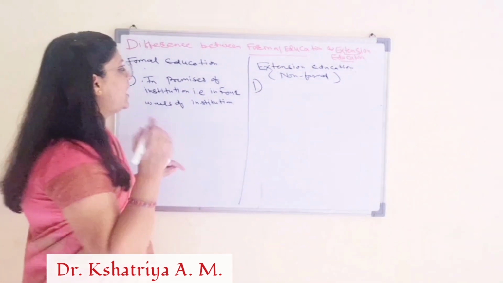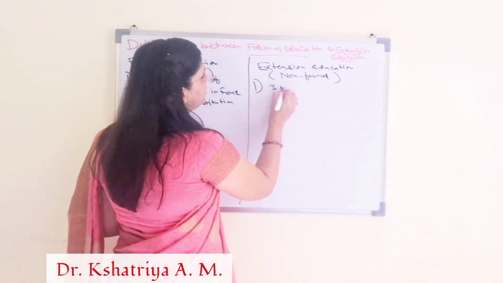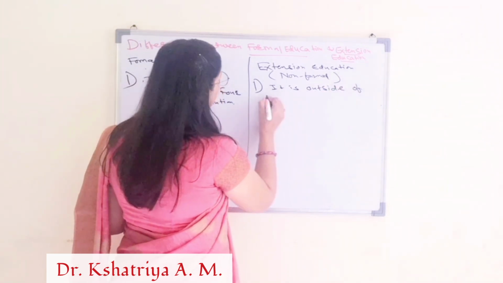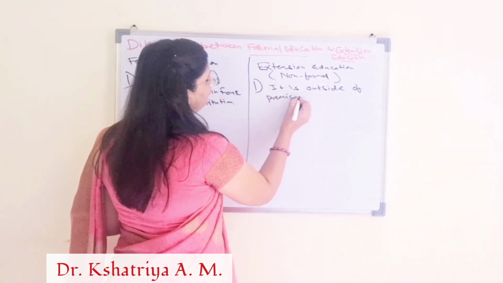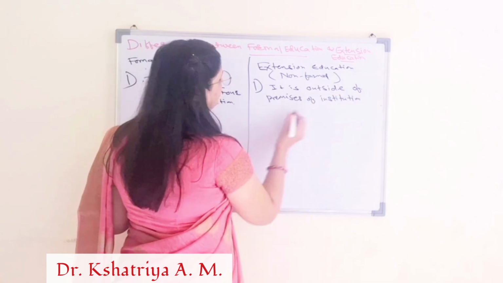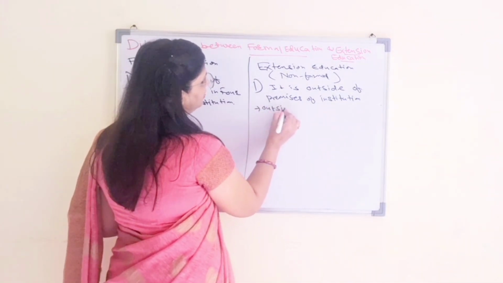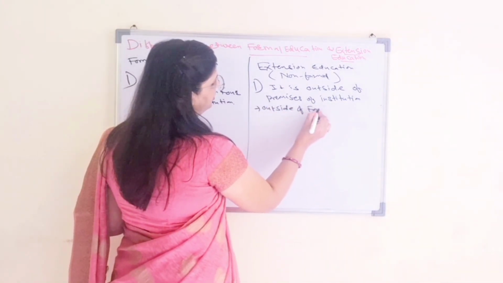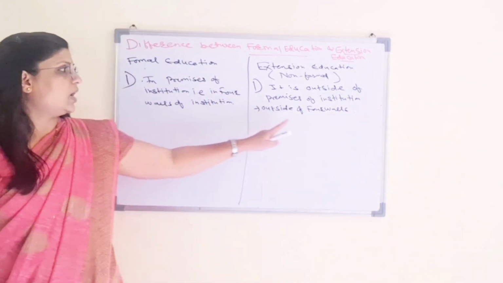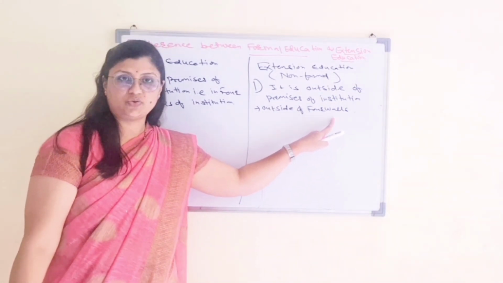That is the first. And extension education is outside the premises of the institution, outside the four walls of the institution.